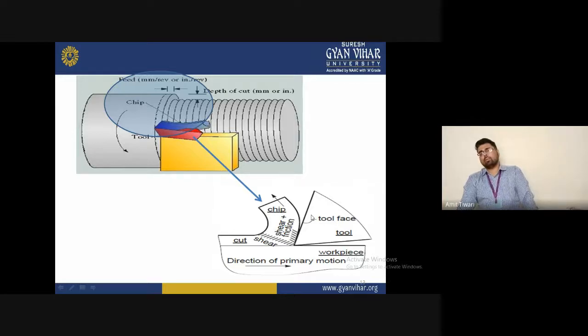What are the requirements of good machinability? We require the cutting parameters in an appropriate manner, or we can say standard cutting parameters. Another is the workpiece material and the tool material. These are all the fundamentals we require for the mechanics of metal cutting.